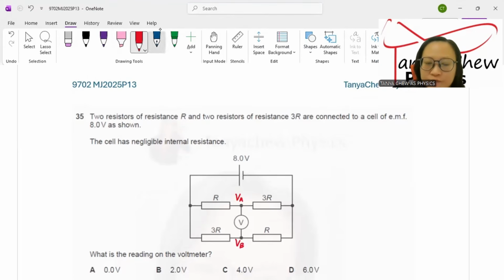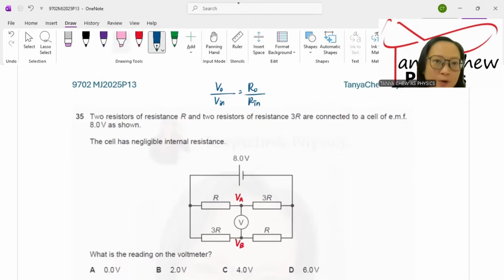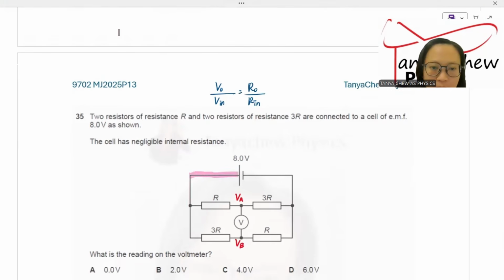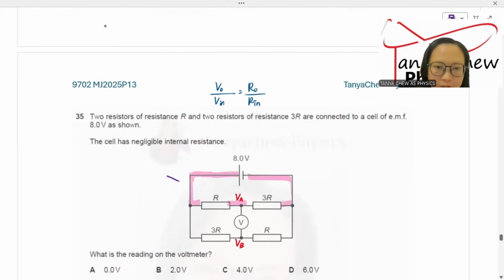So you remember potential divider? V output over V input is equal to R output over R input. So I'm going to solve it one by one. I'm going to use this circuit first to find my potential at point A, VA. VA over the total V, which is 8, is equal to R output, which is 3R, over the total R, 3R plus R, this is 4R.